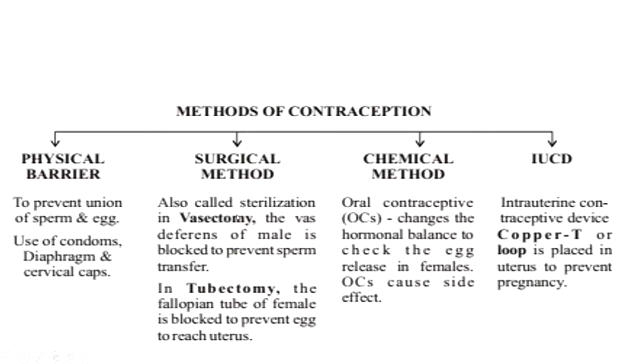Surgical method is also called sterilization. In vasectomy, the vas deferens of the male is blocked to prevent sperm transfer. In tubectomy, the fallopian tube of the female is blocked to prevent the egg from reaching the uterus. Chemical method: oral contraceptives change the hormonal balance to check the release of eggs in females. OCs cause side effects. And IUCD, the intrauterine contraceptive device, known as copper T or loops, is placed in the uterus to prevent pregnancy.